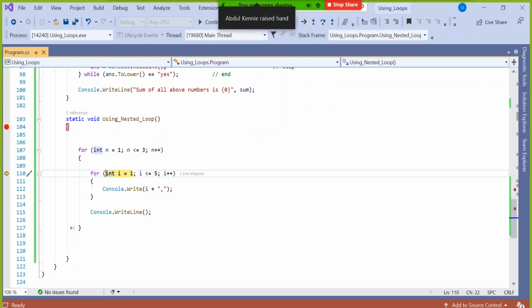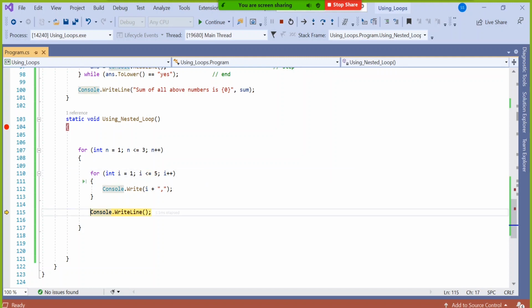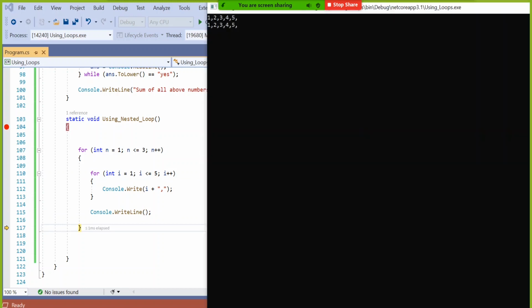So now n becomes 2 instead of 1. Till then one line has already been displayed. Again it will start i from 1 and then go ahead: 1 comma, 2 comma, 3 comma, 4 comma, 5 comma. Now it becomes 6. Then with 6 it will say no, I will not allow, and it will come to Console.WriteLine. Then it will display one more line with the cursor below.